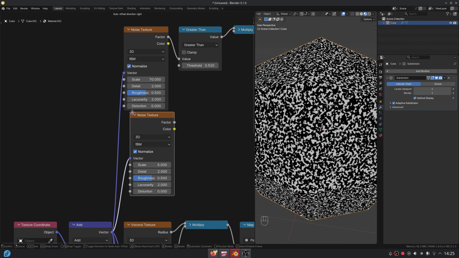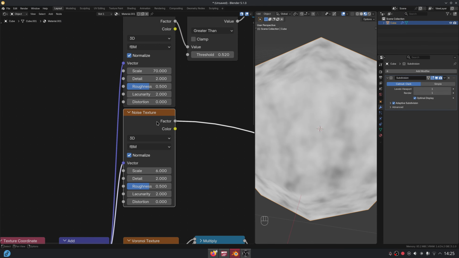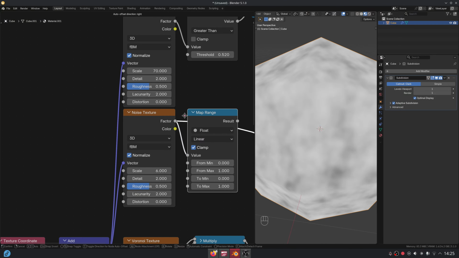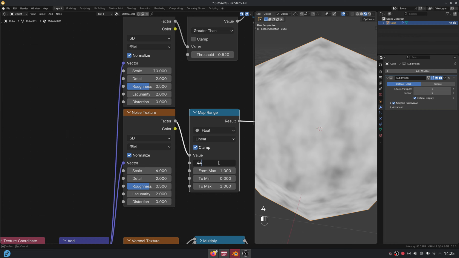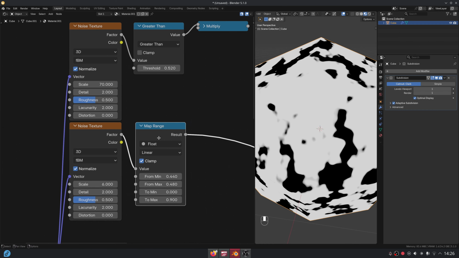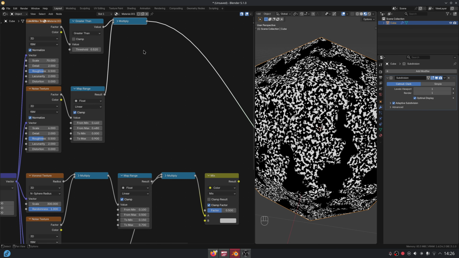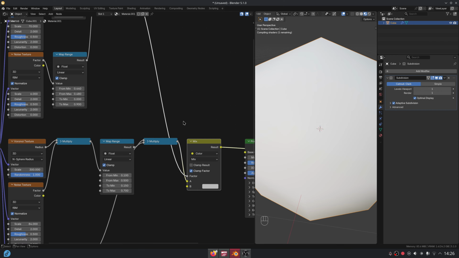Add another noise texture and decrease the scale. Add a map range to increase the contrast. And multiply it by the previous map. Use it as the factor of the mix color node.